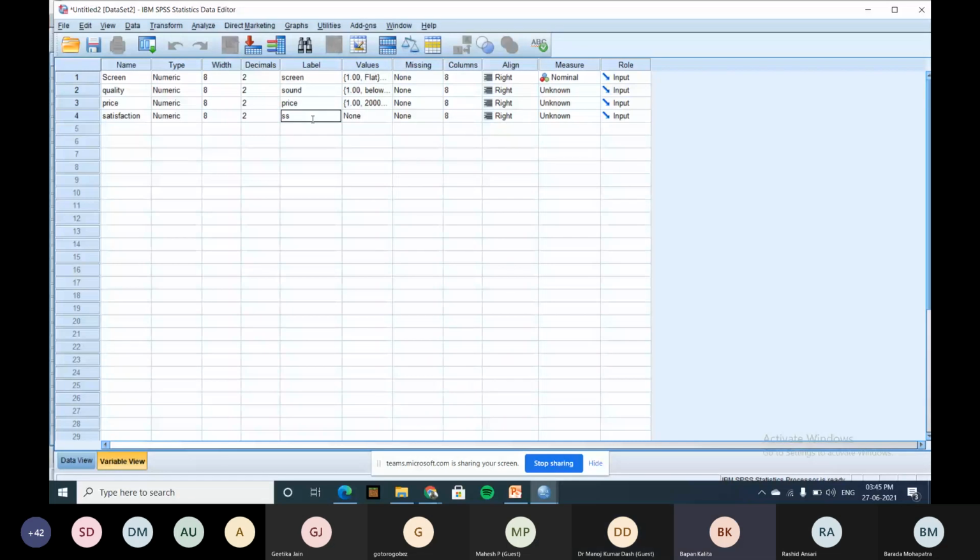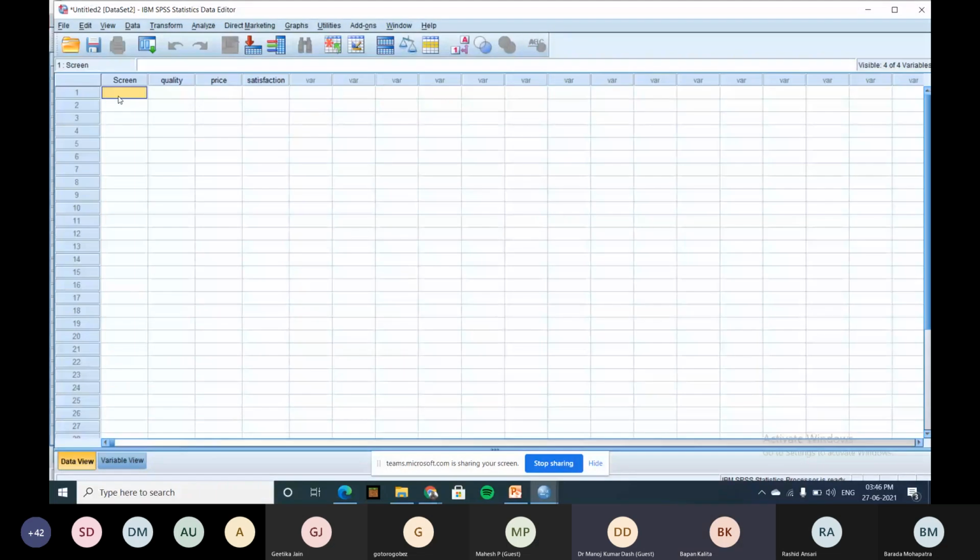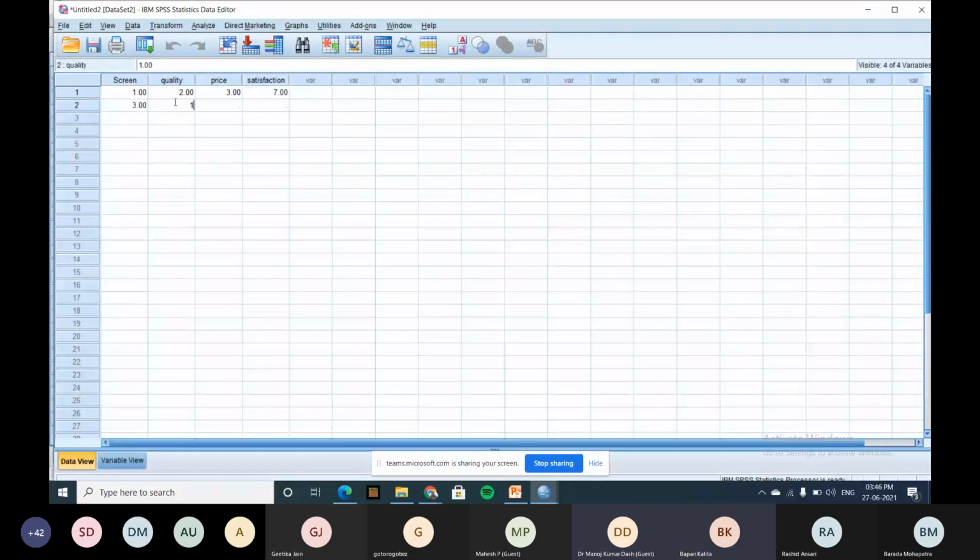Sir, the measures for the other variables are not written. I asked the first customer. He said 1, then 2, then 3, then out of 10, 7. Then he said 2, then 3, he said 8. I hope it's clear now.